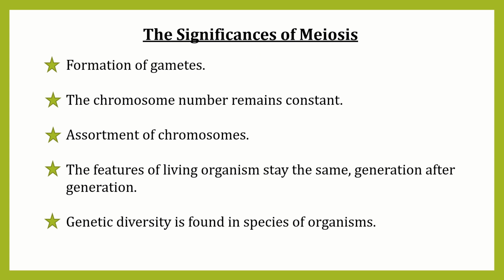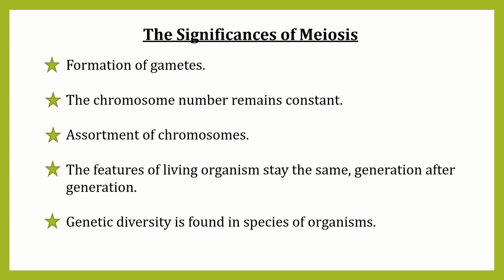So here, because of meiosis, the gametes are formed which have the haploid number of chromosomes, and compared with the parental cell, they get half the number of chromosomes. So formation of gametes is only possible because of the process of meiosis.